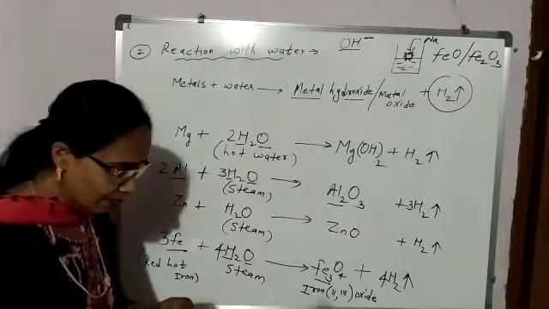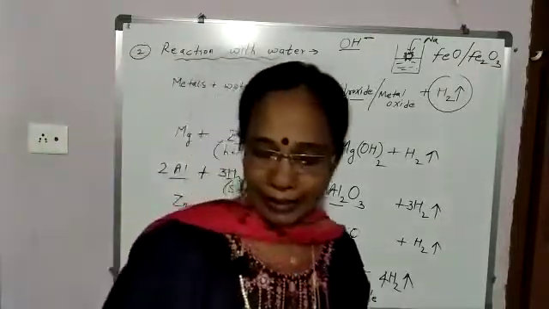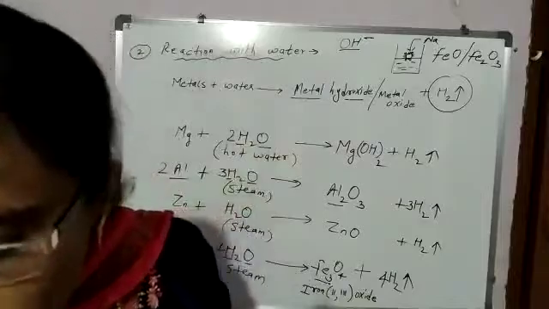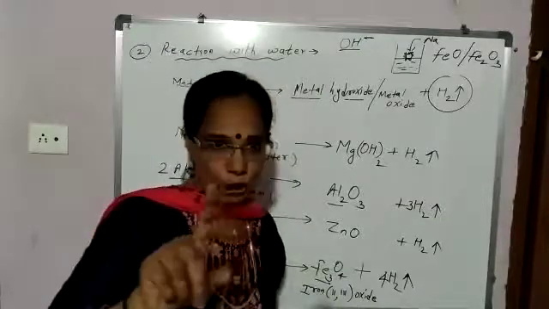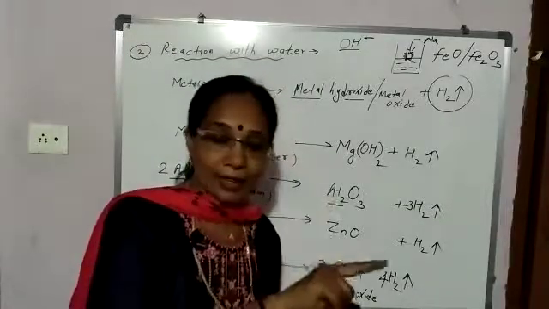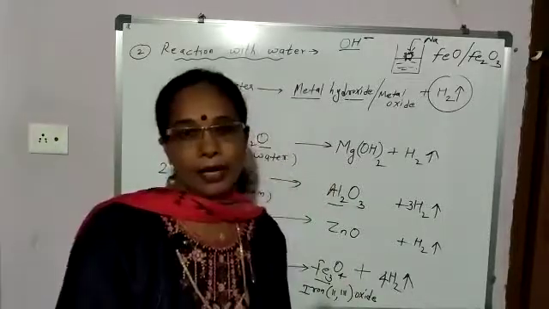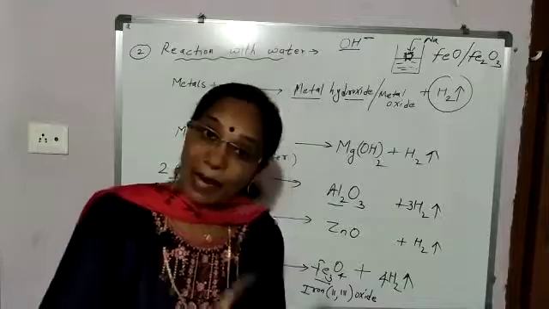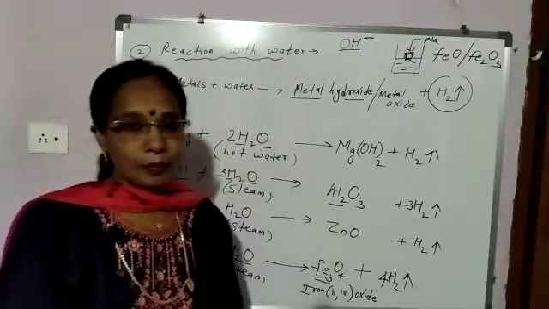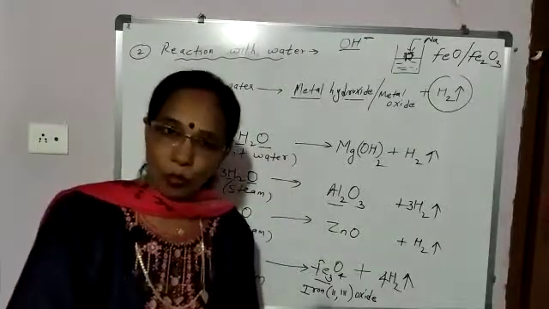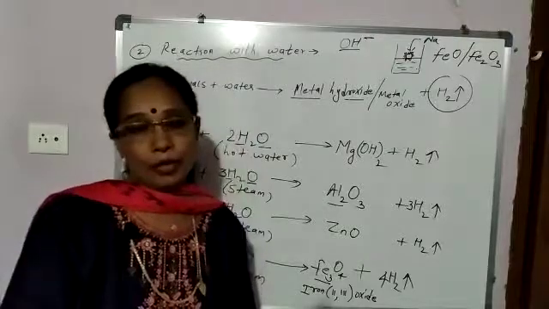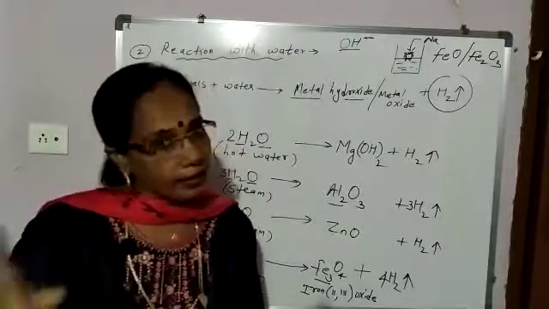So students, today we discussed two chemical properties of metals. First, reaction of metal with oxygen. So when metal reacts with oxygen, what do you get? Metal oxide, and metal oxides are basic oxides, because metal oxide when dissolved in water forms alkali. So metal oxides are basic in nature.